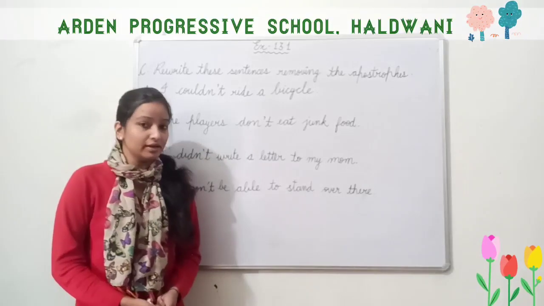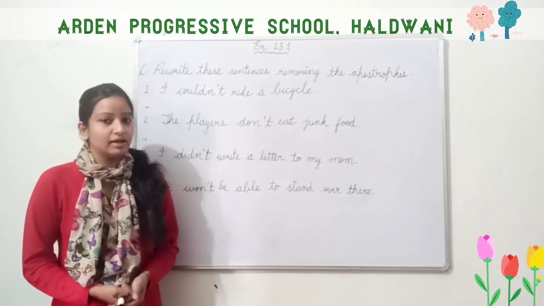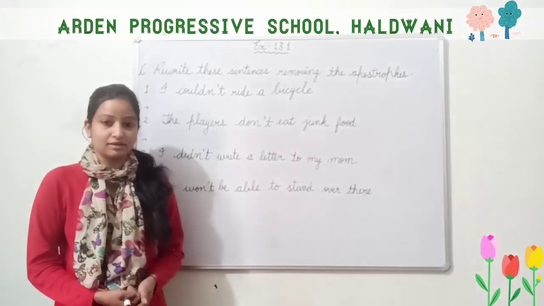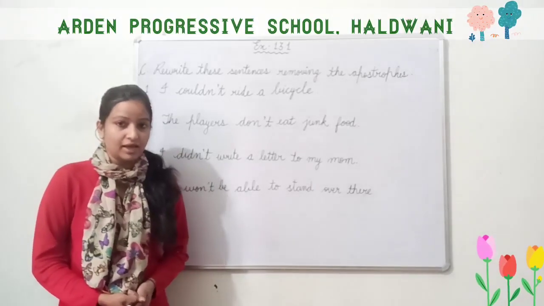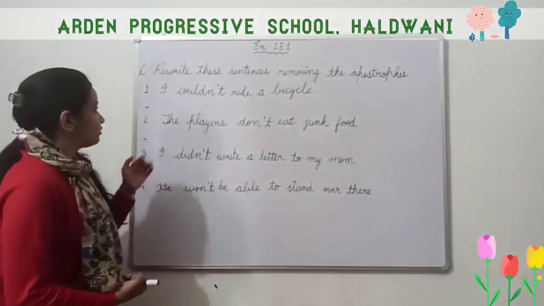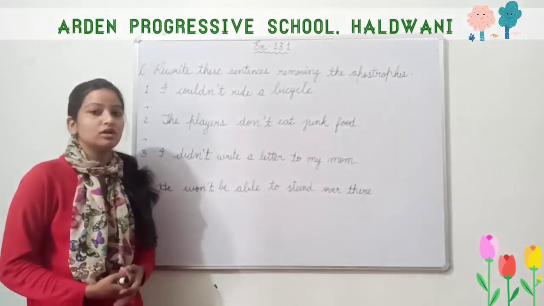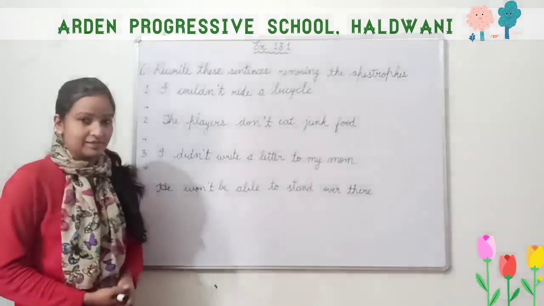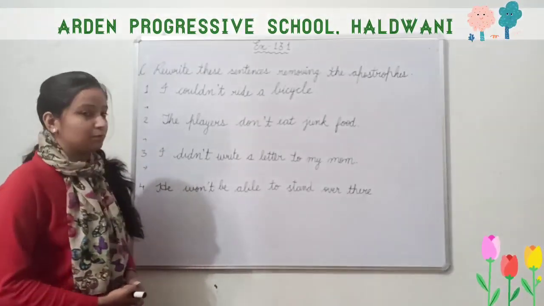So, we have already completed a few exercises, exercise A and B. Now we will be solving C. So what is the caption here? First and foremost, you should read the caption. Rewrite these sentences removing the apostrophe.